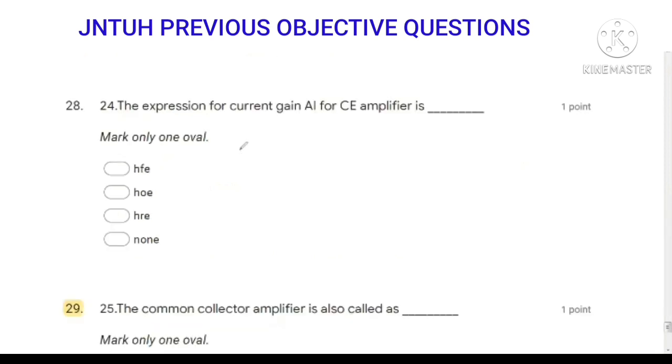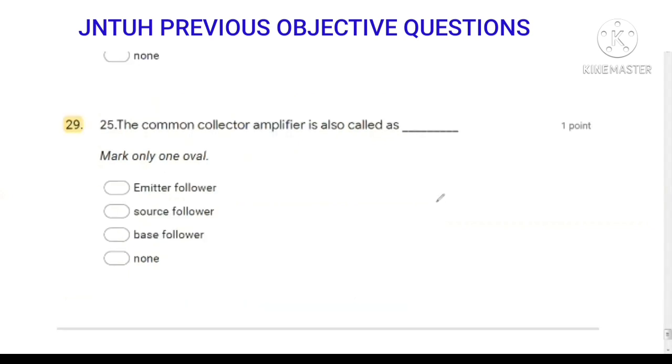Next question, the expression for current gain AI for a common emitter amplifier is hFE. hFE means forward current gain. Next question, the common collector amplifier is also called as. The common collector amplifier voltage gain equals 1, so V0 by Vi is approximately equal to 1, so V0 equals Vi. So the common collector is also known as emitter follower.